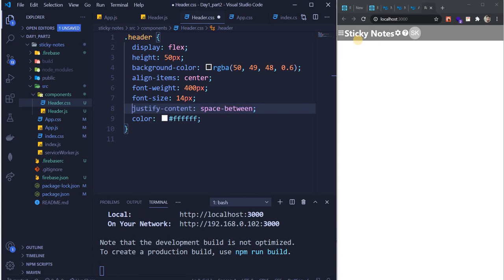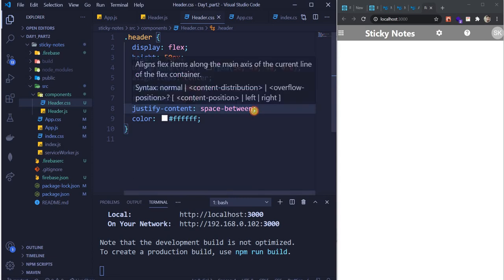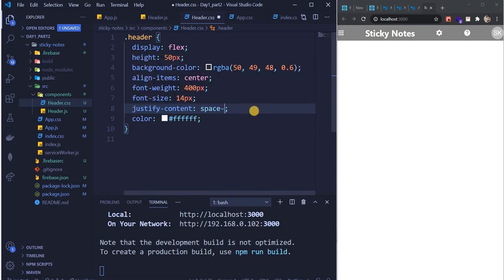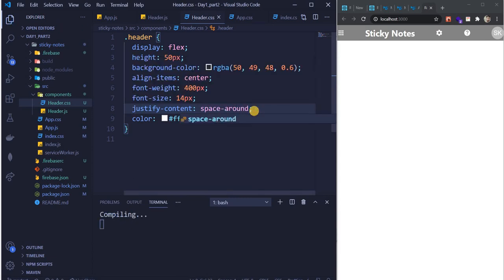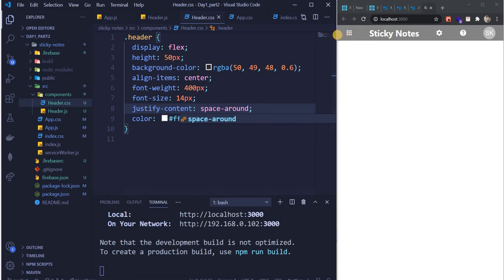But when I do this, it is spreading all the components evenly. So there are two ways of doing it: space between and space around. What happens when we do space around? It spaces out the left and right part as well. We don't want to do that for now. Just do space between, and it will come up like this.